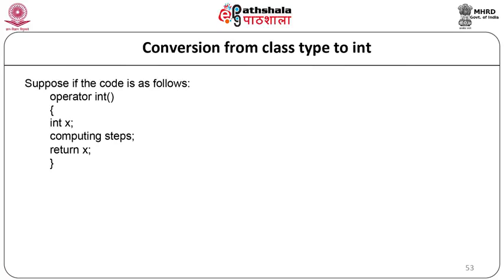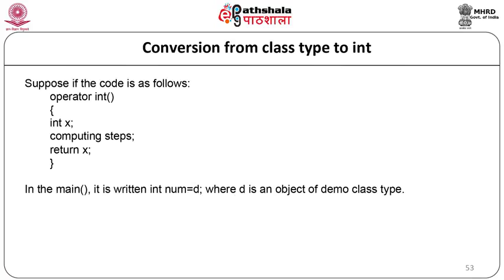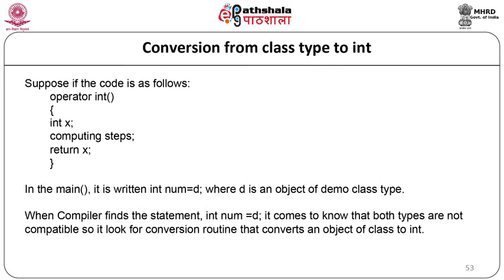Suppose the class code is as follows: operator int() { some statements; return x; }. In the above main, it is int num = d, where d is an object of the demo class. When the compiler finds the statement int num = d, it comes to know that both types are not compatible, so it will look for the conversion routine and convert the class object to the built-in